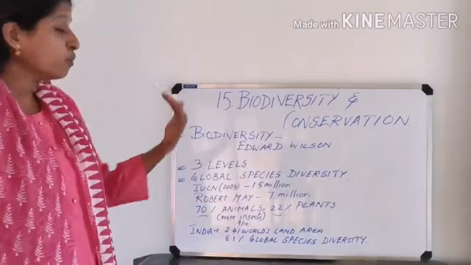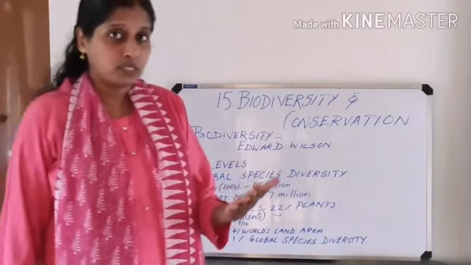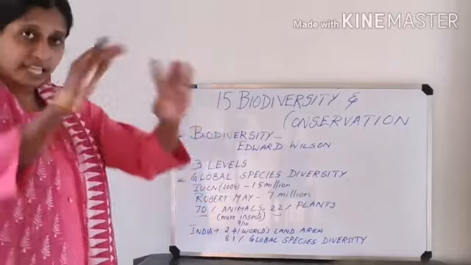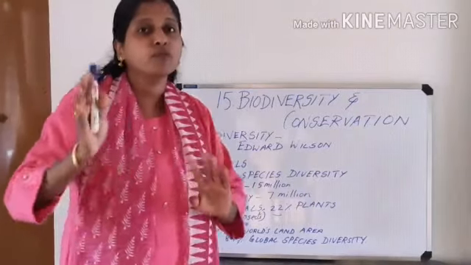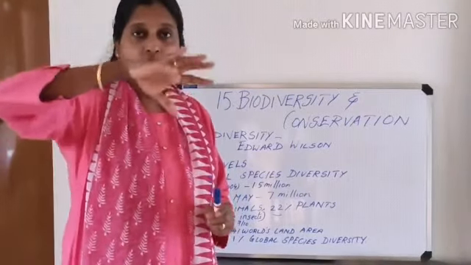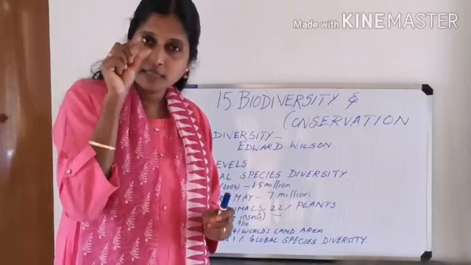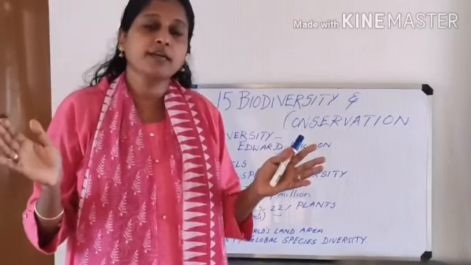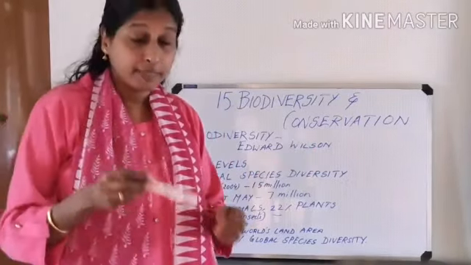Now when you are moving into Indian biodiversity or Indian species diversity, you can find our area is occupying only 2.4% of the world's area. So the area which we are occupying is very small.